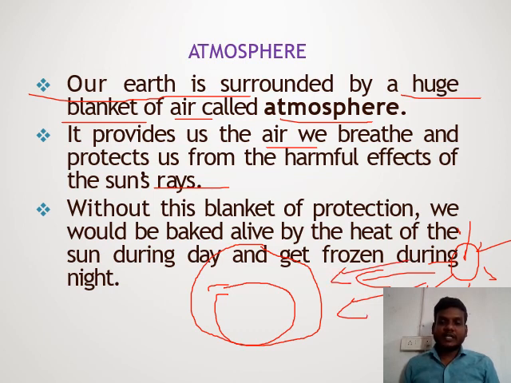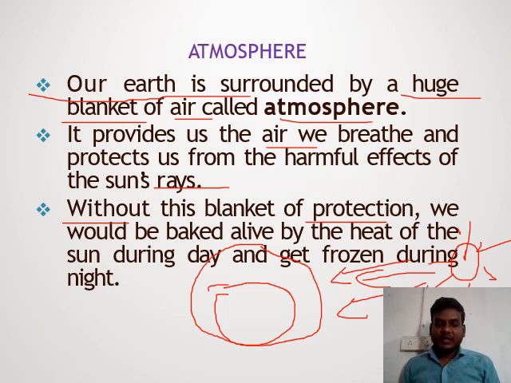The atmosphere protects us, because this is important for our environment.